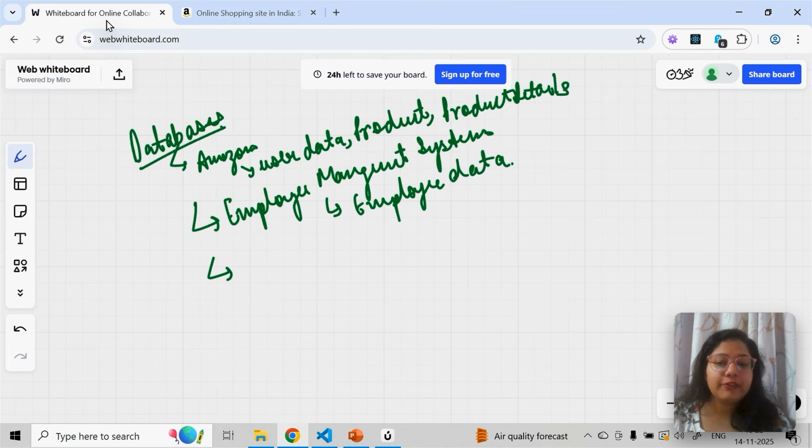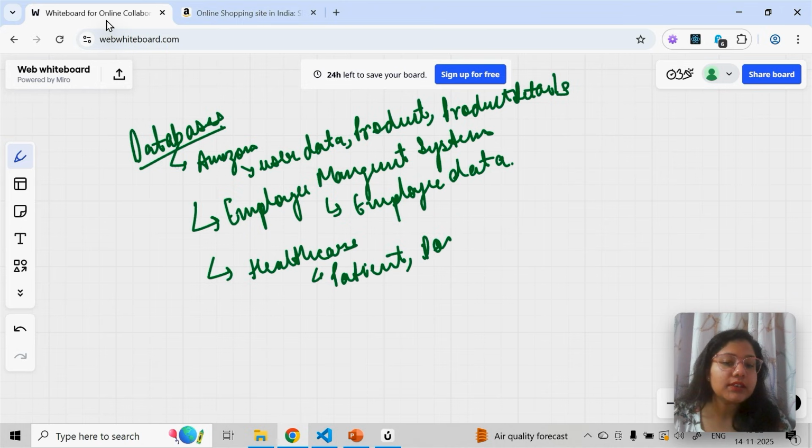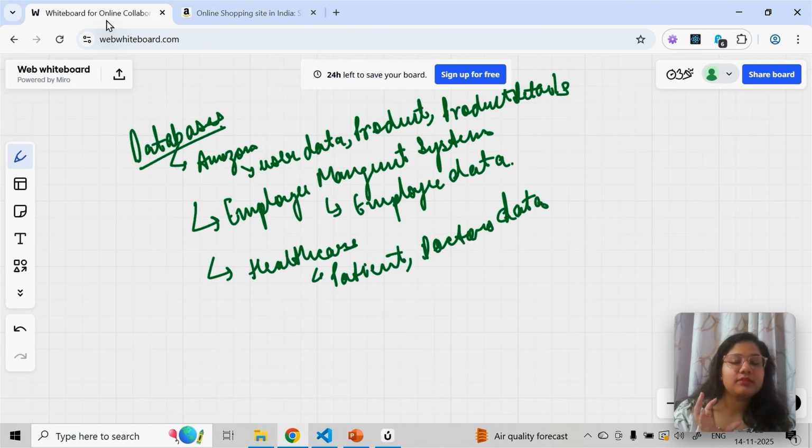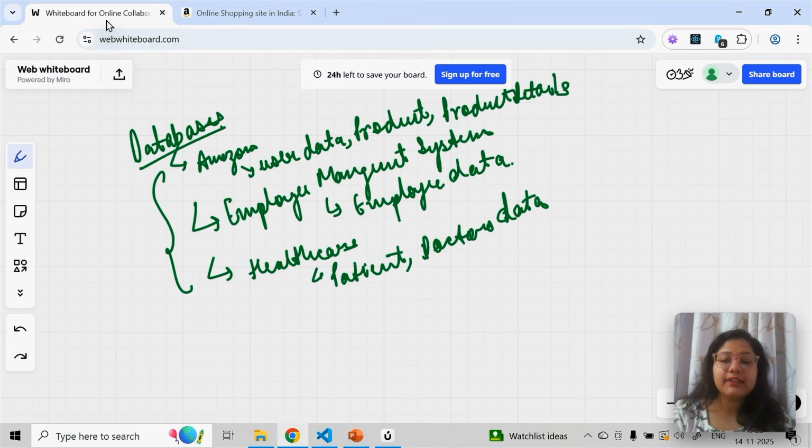Then you can think of healthcare. In healthcare, you can think of patient data. You can think of doctors' data. So the point is, where is this data getting stored? At the end of the day, data is the king. All this data gets stored inside databases.